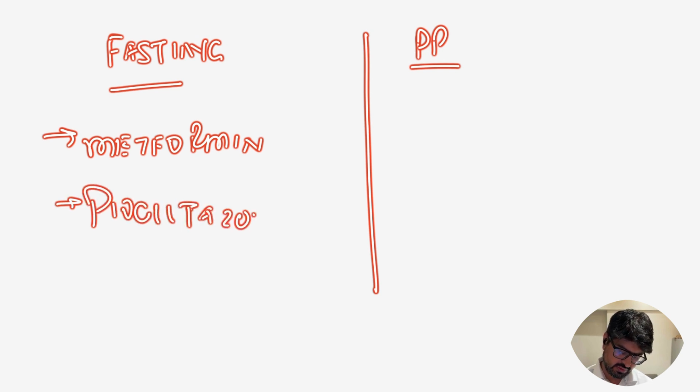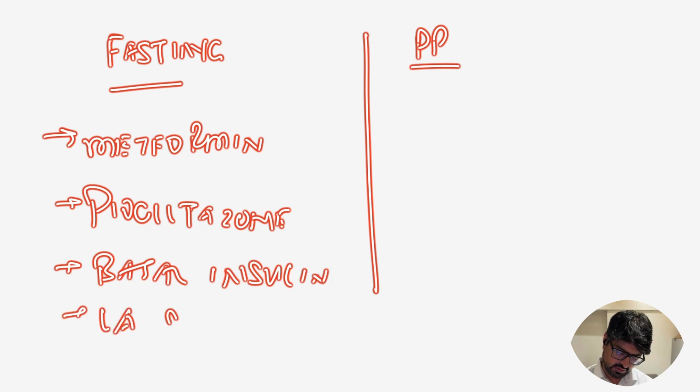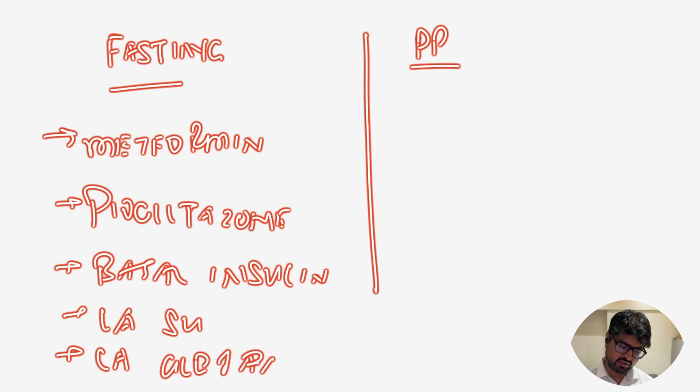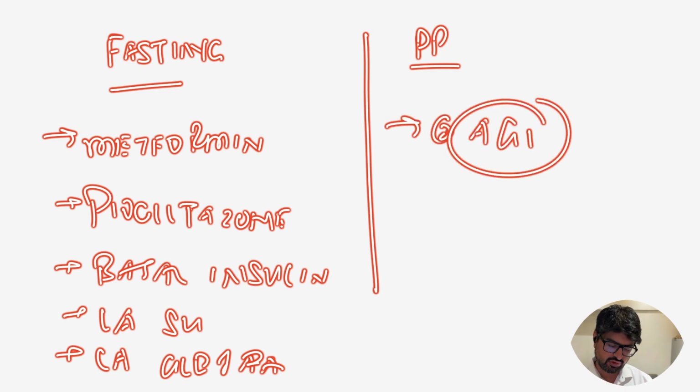Then you have basal insulin, long-acting SUs, and long-acting GLP-1. These are all drugs which act on fasting glucose. There are some drugs which act on both, we'll discuss that. Whereas postprandial, mainly AGIs, that is alpha glucosidase inhibitors, act on postprandial glucose.